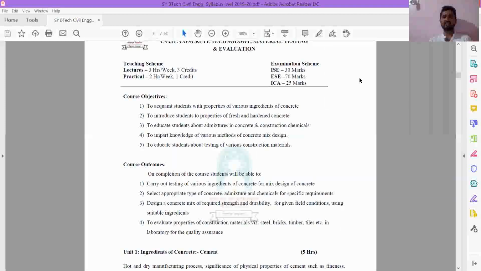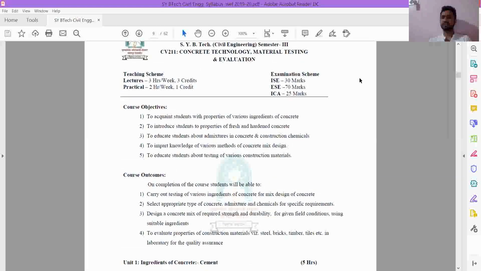Before starting that, let us understand first what are the course objectives and course outcomes. We should understand first what is the difference between the objective and the outcome. Before starting the study of the subject, we will tell what are the objectives, the things that we are going to study in this subject. Outcome is nothing but after the completion of the subject, what are the things that you understood.